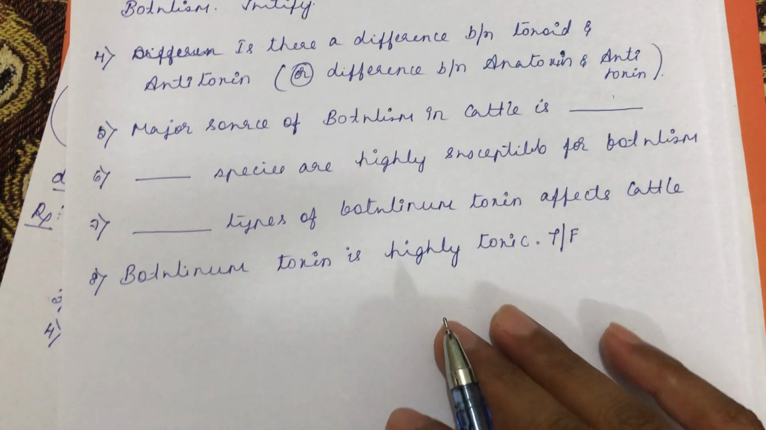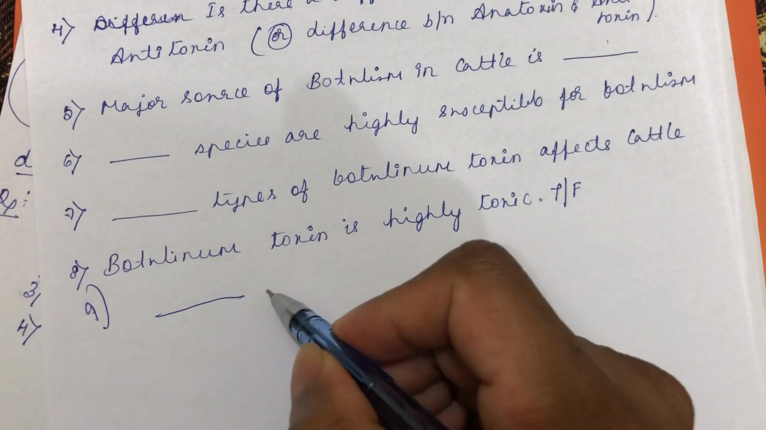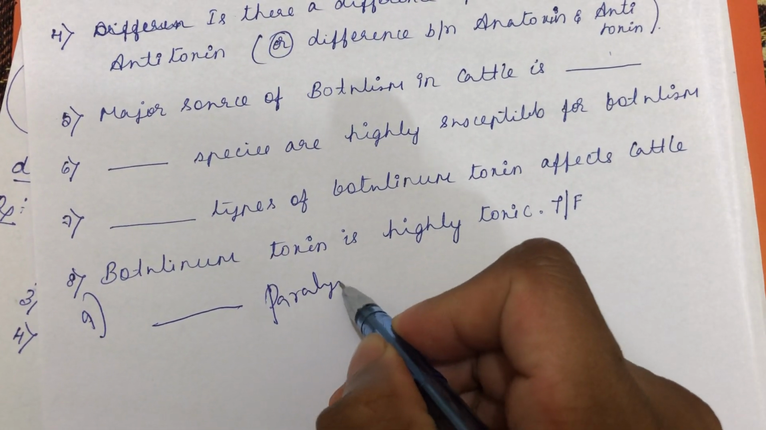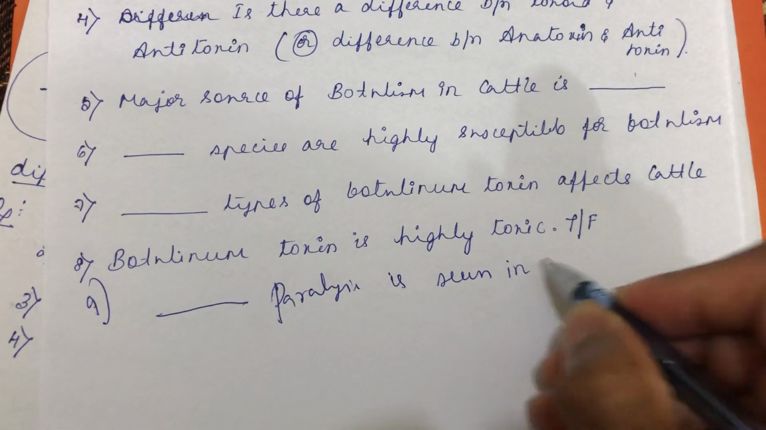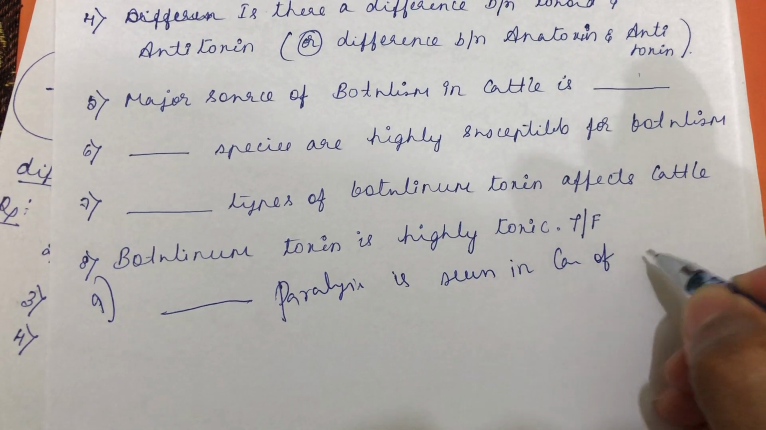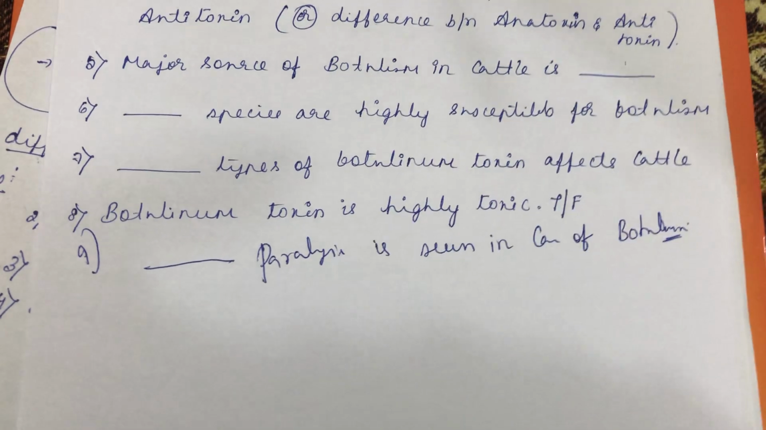Then, botulinum toxin is highly toxic. True or false? Then another one: dash type of paralysis is seen in case of botulism. So these are some of the assignment questions. Okay, thank you.